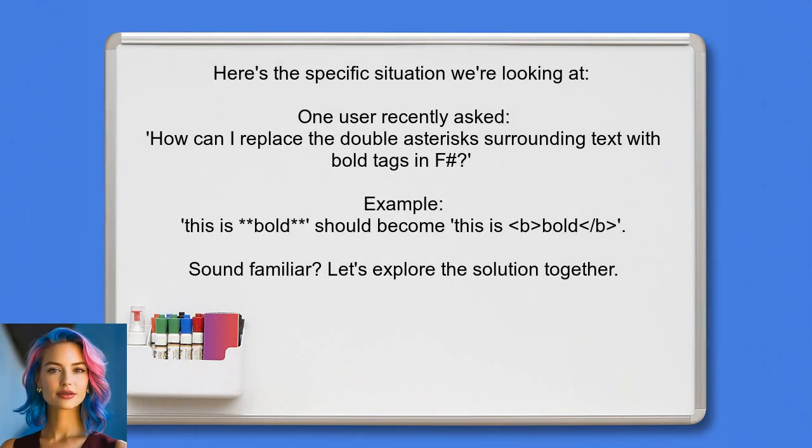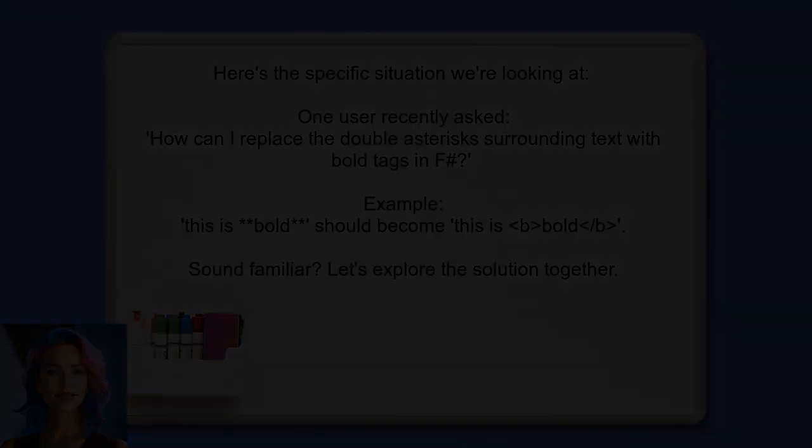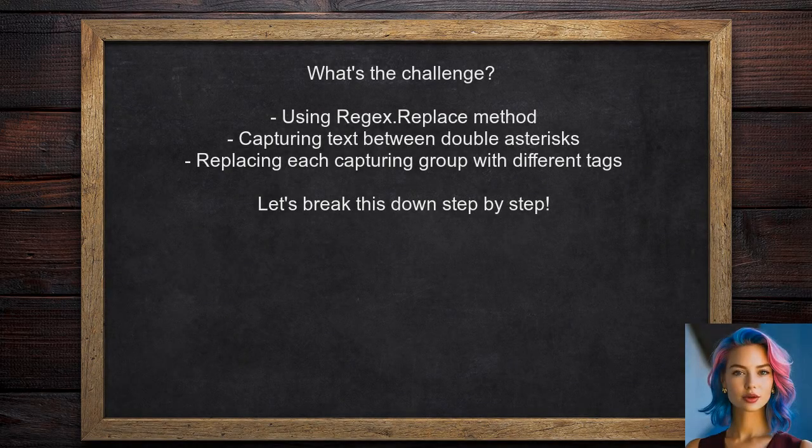One user recently asked, how can I replace the double asterisks surrounding text with bold tags in F#? They provided an example where the text, "This is double asterisk bold," should be transformed into "This is bold." Sound familiar? If you're facing a similar issue, let's explore the solution together. So what's the challenge here?